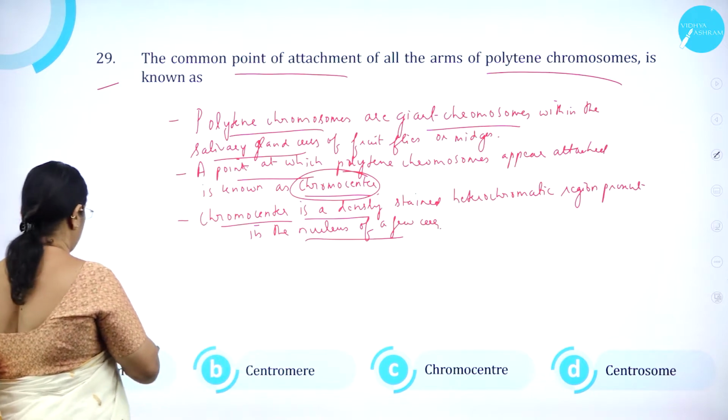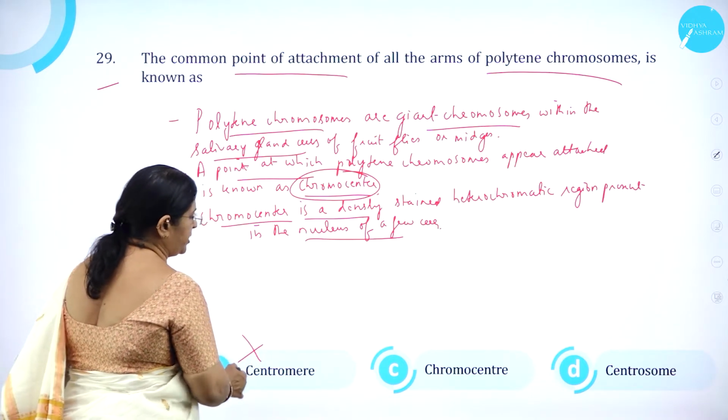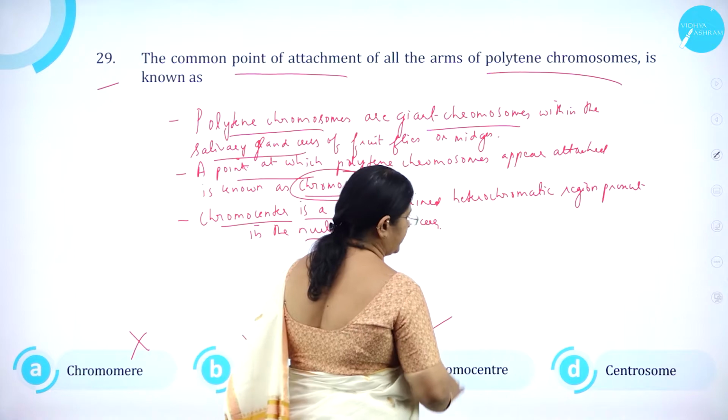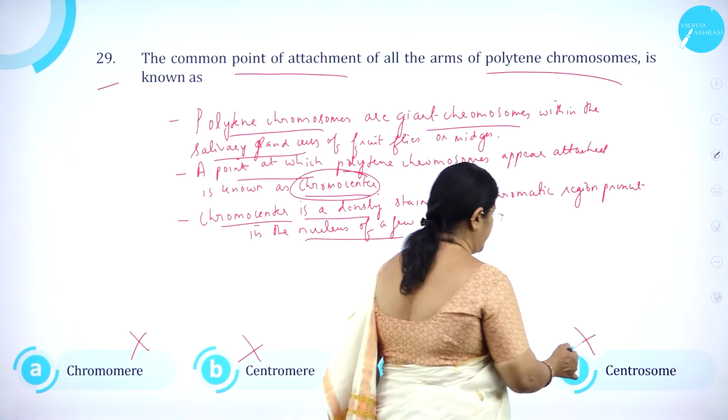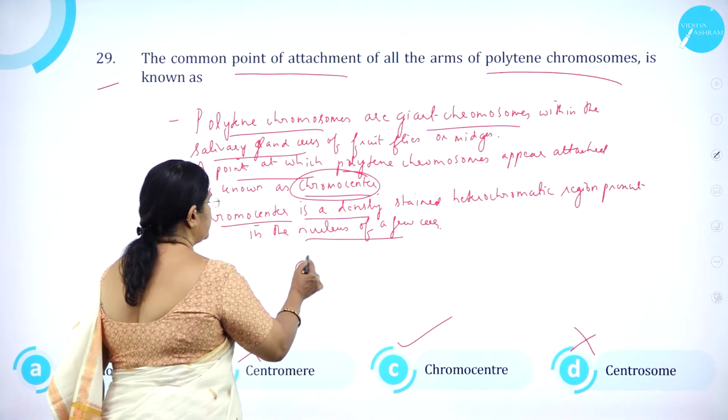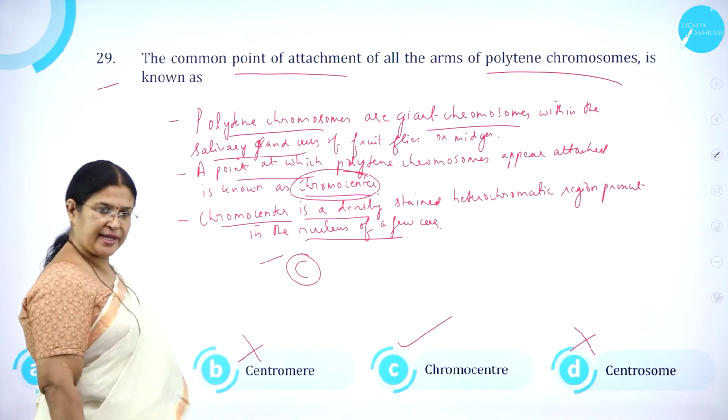And chromocenter is also a densely stained heterochromatic region present in the nucleus of a few cells. So option A, chromomere, is wrong. Option B, centromere, is wrong. Option C, chromocenter, is correct. Option D, centrosome, is wrong. So option C, chromocenter, is correct.